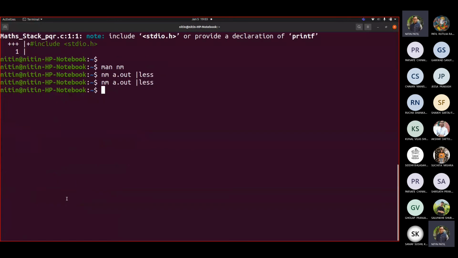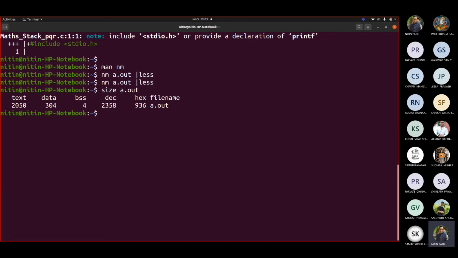Correct. And your code, if you recall, is divided into 3 parts that we saw in our OS course. How do you see that? You write size a.out. These are the different sections added: text section, data section, and BSS block starting with symbol. Fine. Okay, so this is what I wanted you to see or understand. If you have any questions, you definitely can ask me.